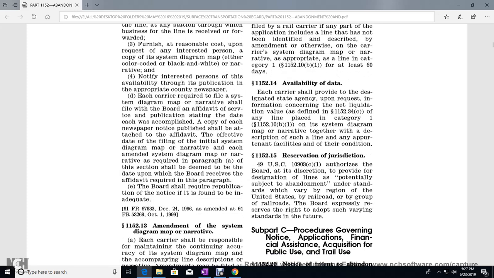Title 49 U.S. Code 10903, subsection c1, for the board's description for the designation of lines potentially subject to abandonment. The standards may vary with the region of the United States, by railroad or by group of railroads. The board expressly reserves the right to adopt such varying standards in the future.